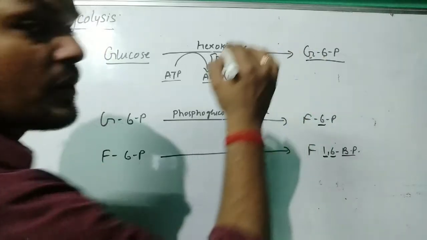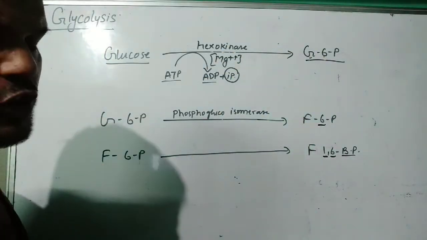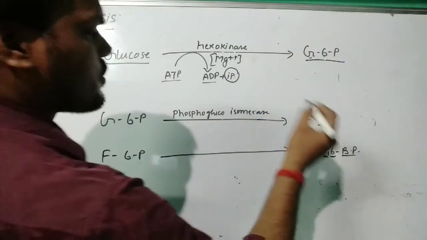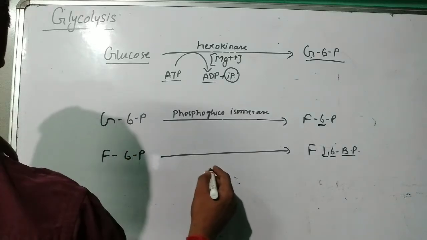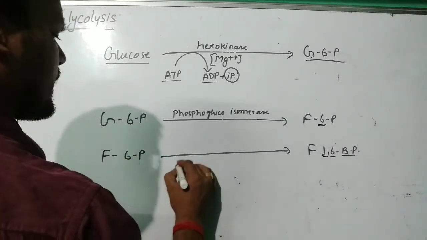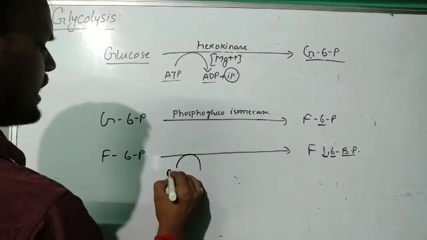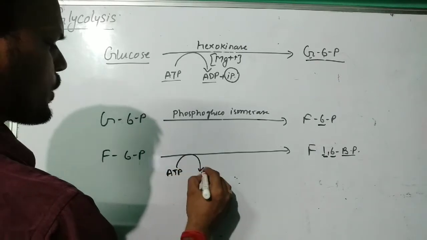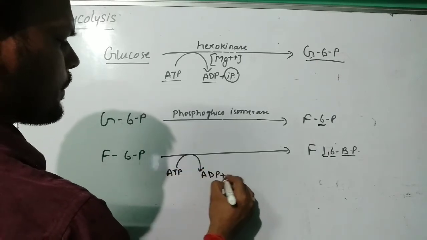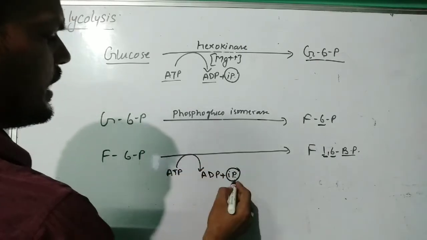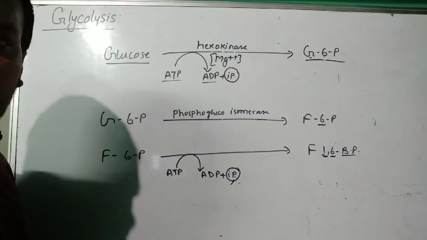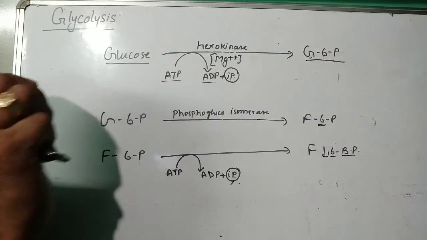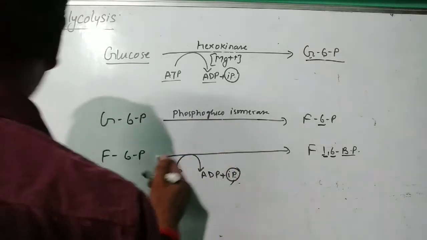As we can see, the 6th carbon already has a presence of phosphate group. Now at the 1st carbon also a phosphate group will be added. So fructose 6-phosphate will utilize ATP again, and it is broken down into ADP plus Pi, that is inorganic phosphate. This phosphate is only going to add at the 1st carbon of fructose.